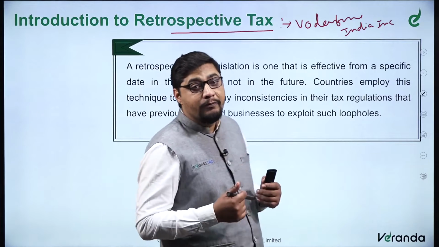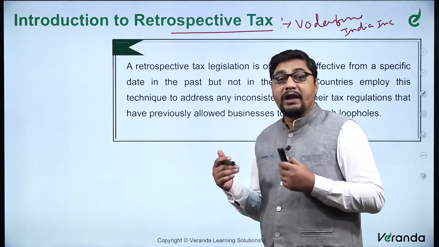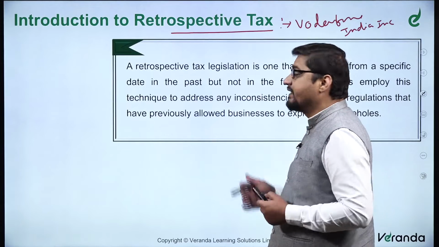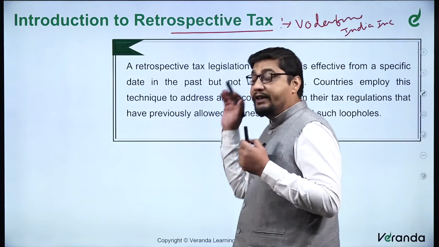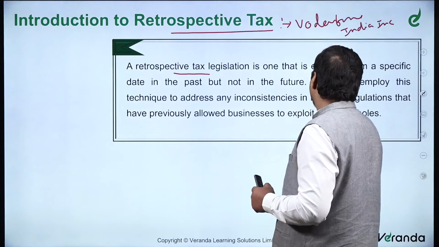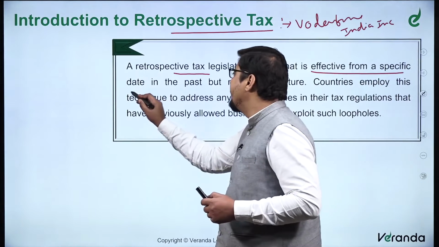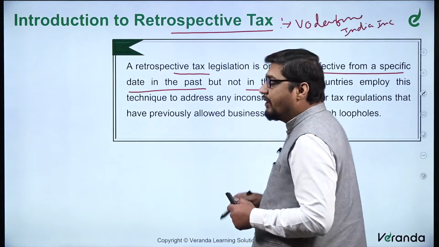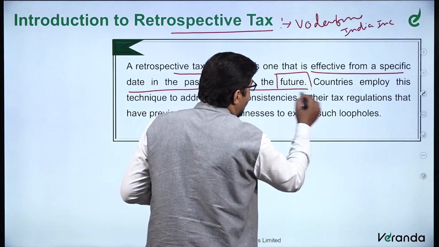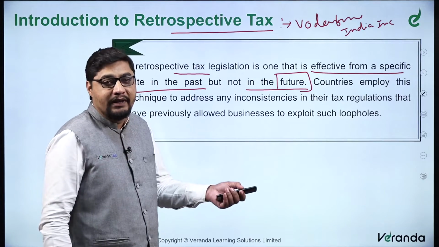But because of Vodafone's case, what happened is that other companies in India also suffered from this particular legislation. So let's see what it actually means. So a retrospective tax legislation is one that is effective from a specific date in the past but not in future. Now obviously you cannot tax something in the future because you do not know what will happen, like XYZ company may not even exist in future.